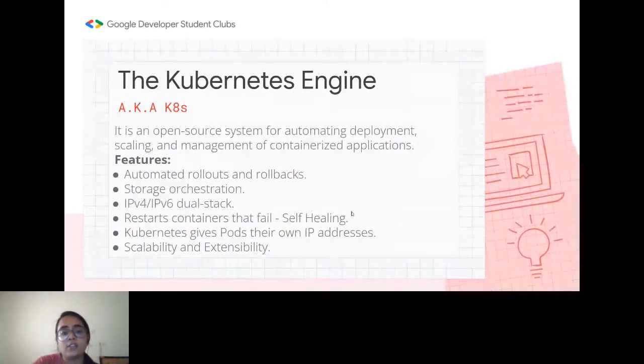And then you must have created some pods when you were doing the GCP labs. So the Kubernetes engine is providing the pods. You give your own IP addresses, like, this is the IP address I want to name my pod. The Kubernetes engine enables you to do so. And of course, as we've already mentioned, Kubernetes engine has a great feature of scalability and extensibility as well.